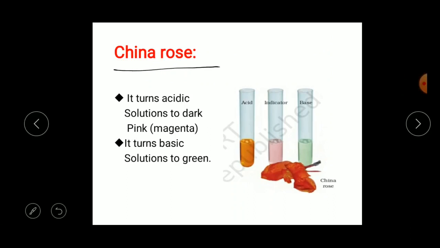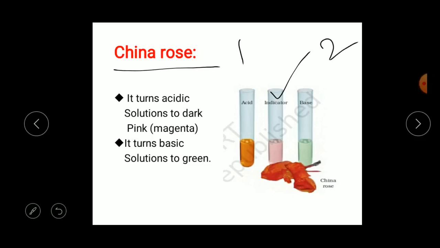It is very easy to prepare a China rose indicator. Collect some China rose petals and place them in a beaker, or you can place them in a small test tube, and add some warm water to it. Keep the mixture for some time till the water becomes colored. Now take another test tube, which is the kind used in a laboratory. In the first test tube, take any acid, it may be lemon juice or orange juice. In the second test tube, take a base, it may be a soap solution or baking powder.